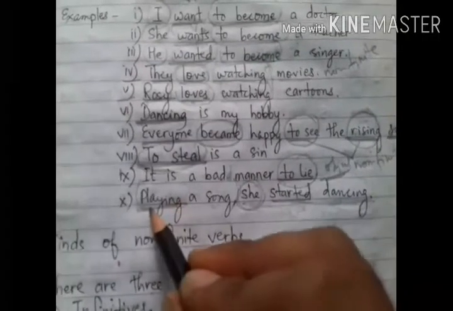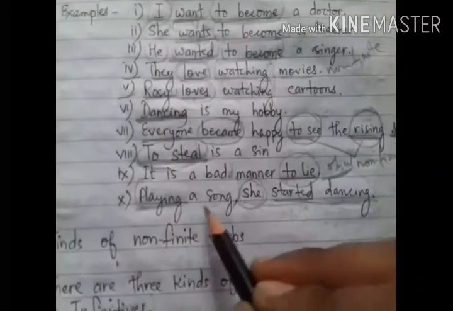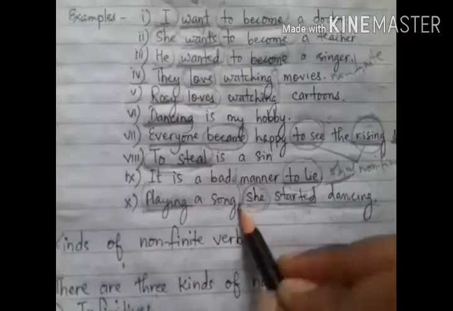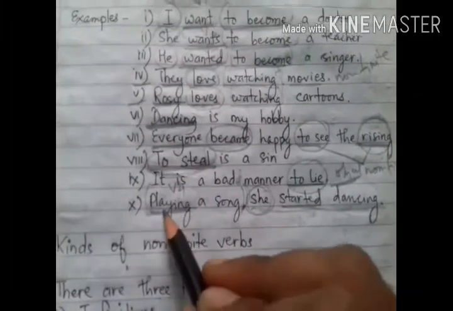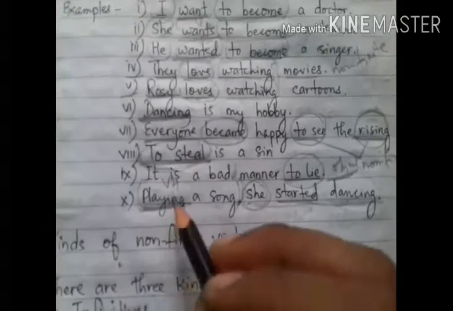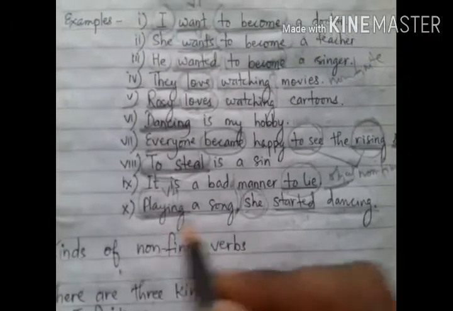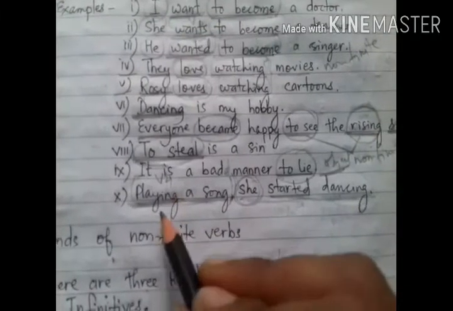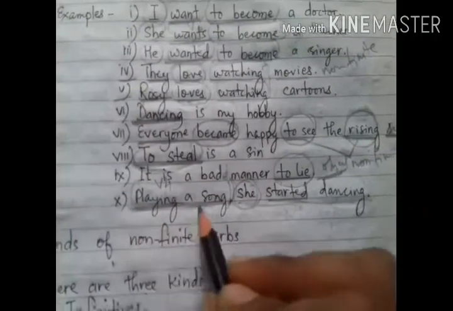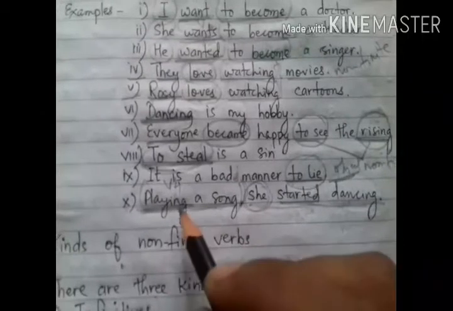So here playing is a part of the phrase. Playing, the present participle form of the verb, we can call a participle phrase here. So the verb form has been used as a participle phrase, so it is a non-finite verb.